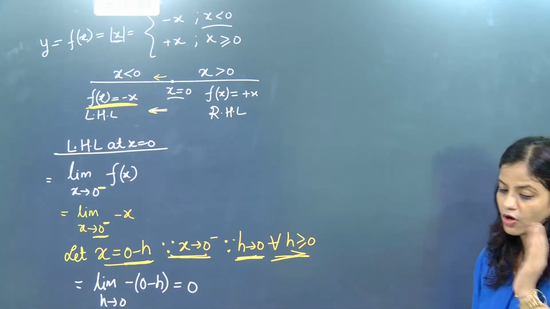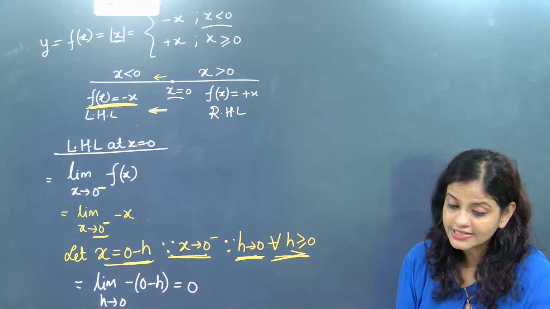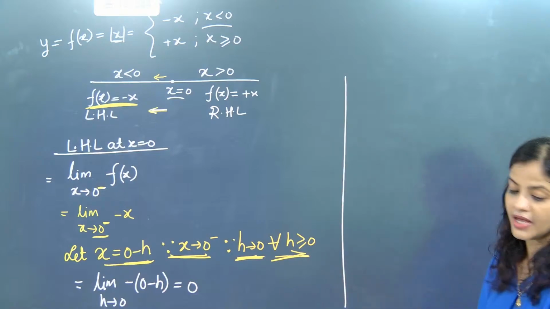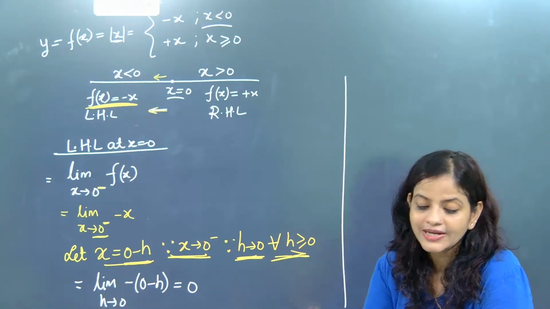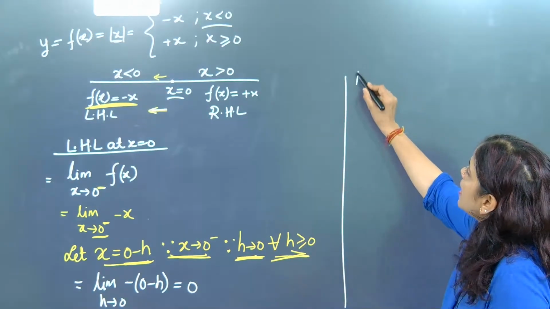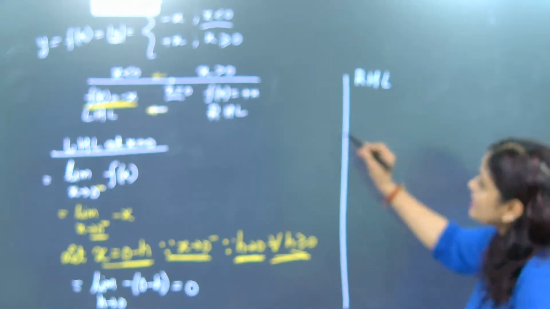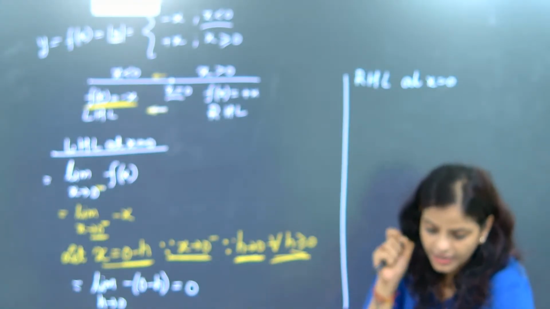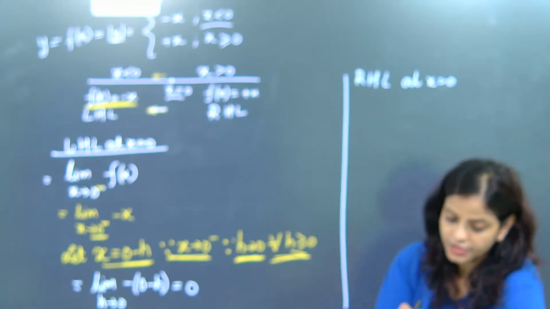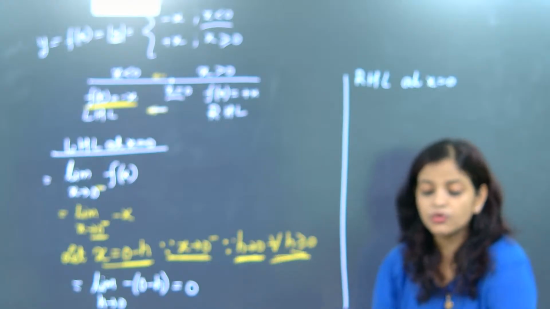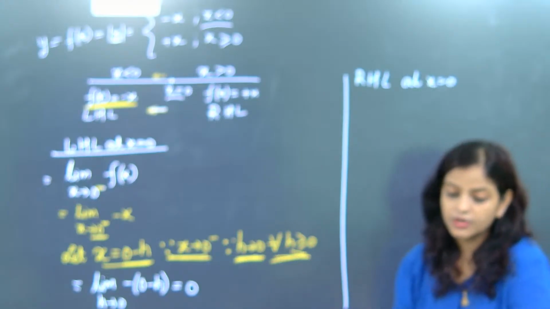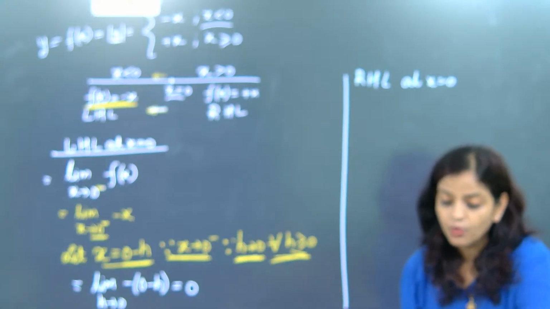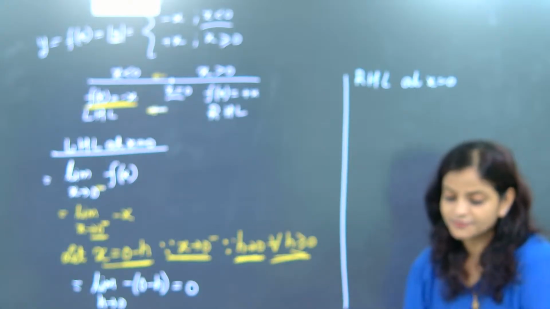Left side we got 0. Now we need to check the right side and the center value, whether it is coming 0 or not. So now we will write RHL in this. How to write, beta? RHL means right hand limit at x equal to 0, because they told us to check continuity at x equal to 0. Whenever they give you to check continuity at x equal to 0, that time we need to check both left side and right side for x equal to 0.